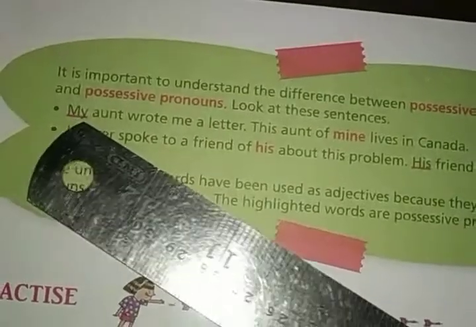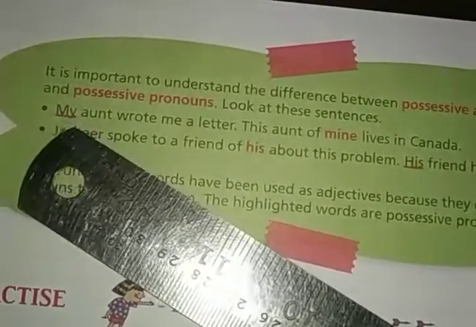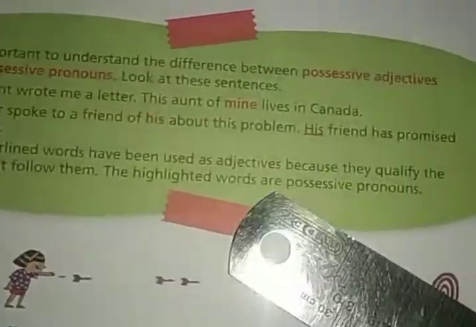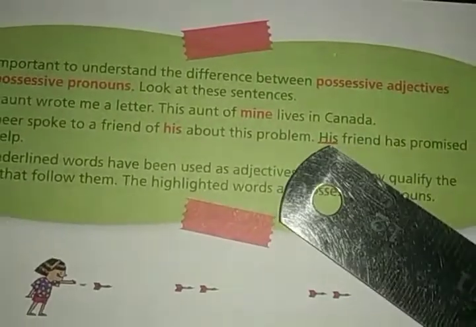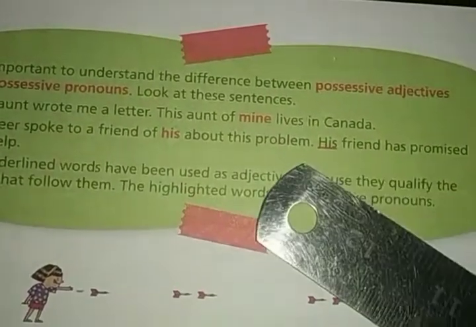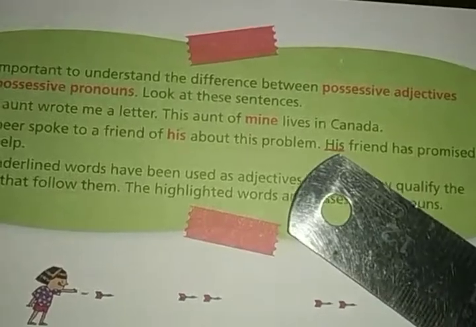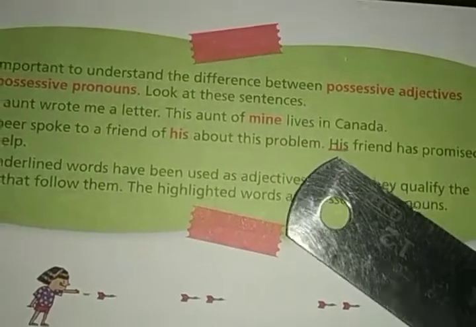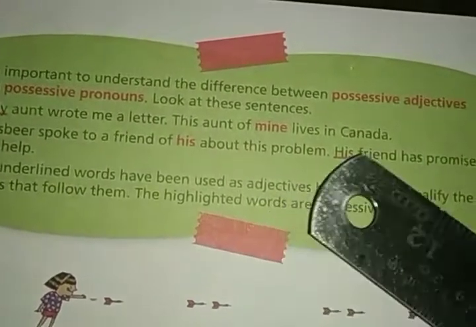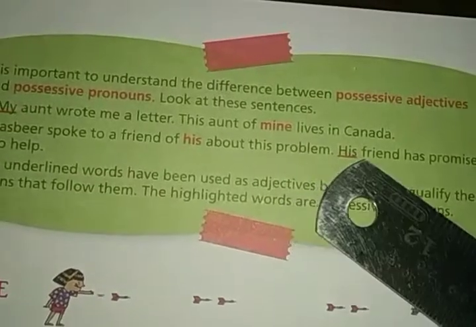So here my is a possessive adjective. Okay, and his friend. Whose friend? His friend. So this is known as possessive adjective. So when you ask whose, the answer you get is the possessive adjective.